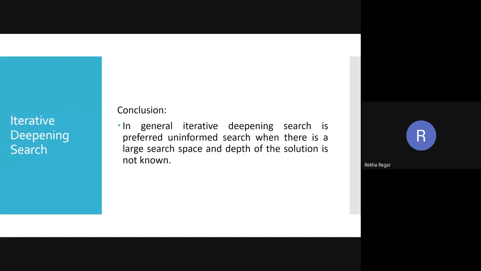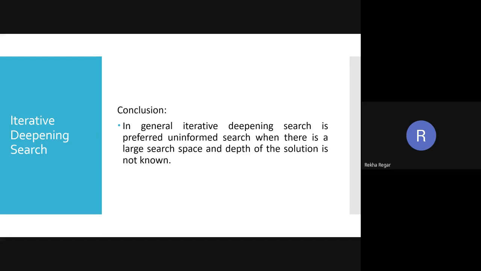From a conclusion point of view, iterative deepening search is going to be used where there is a large search space and we don't know the depth of the solution. We explore it as a combination of both BFS and DFS, and then we can get the solution in that scenario.